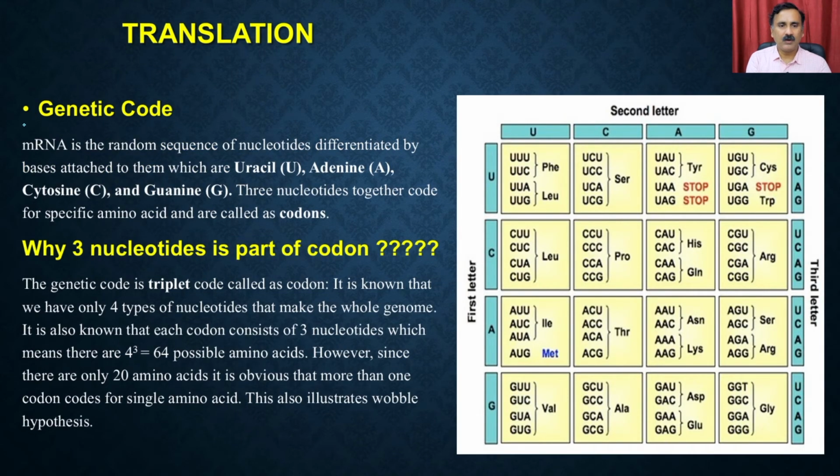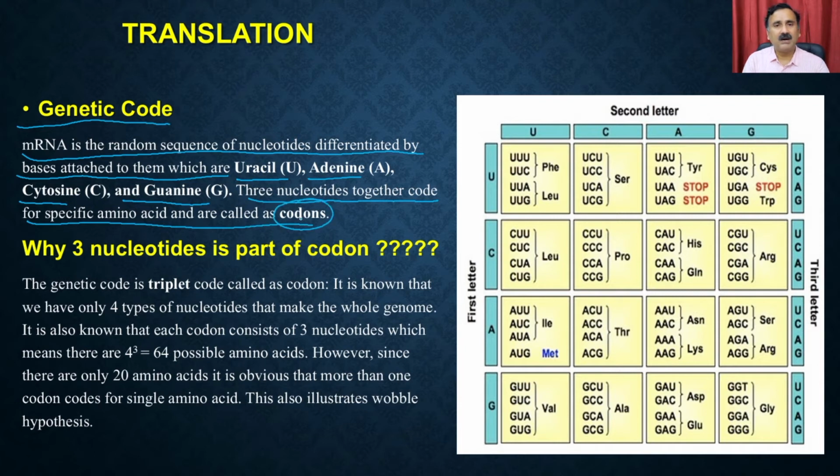The messenger RNA has a sequence of nucleotides differentiated by the bases attached to them, which are uracil, adenine, cytosine, and guanine. And 3 nucleotides together code for a specific amino acid, and that is called a codon. Now the question comes, why are there only 3 nucleotides? Why not 4 or why not 2, right?